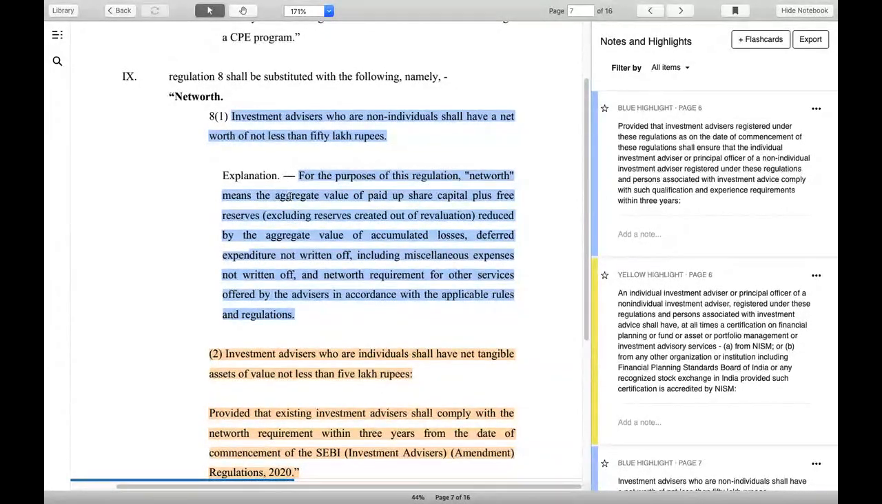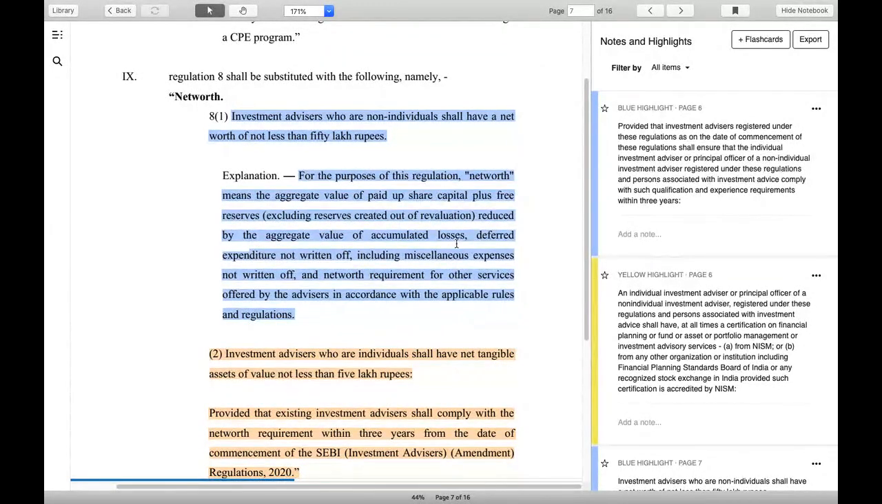The net worth means the aggregate value of paid up share capital, plus you can add all the free reserves which are included in the system. Free reserves may be in the form of fixed deposits or investments in your mutual funds or something. The free reserve has to be there, and that has to be reduced by the aggregate value of losses. If there is any loss which has accumulated over a period of 5 years, 3 years, you have to reduce that. And any expenditure which you have not yet written off has to be deferred.